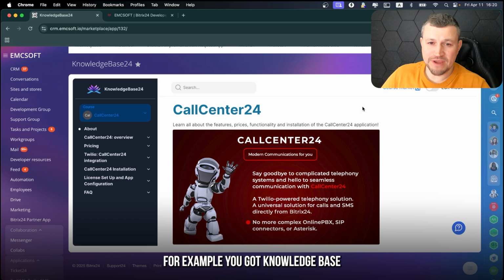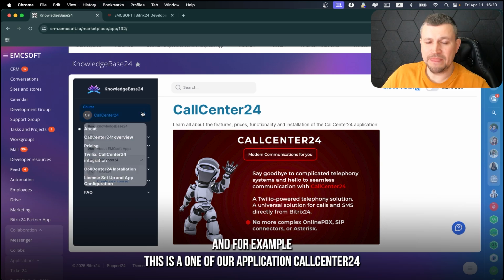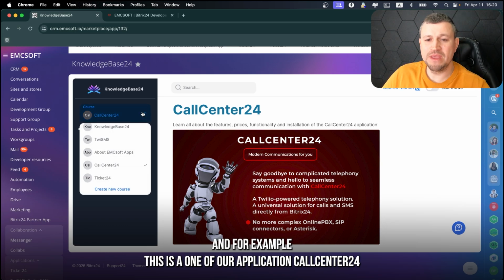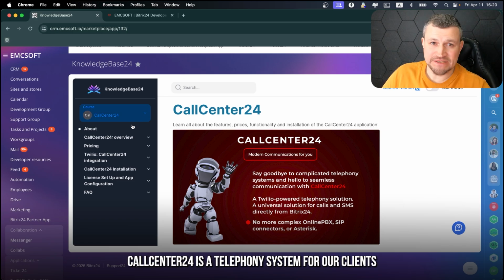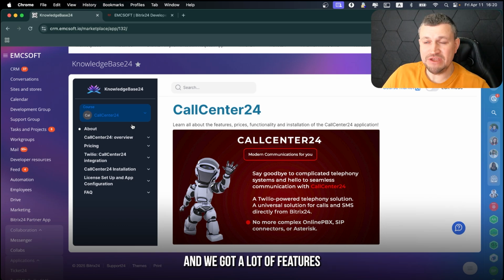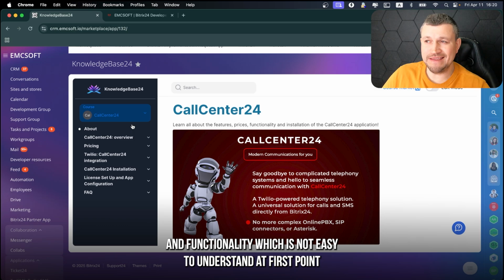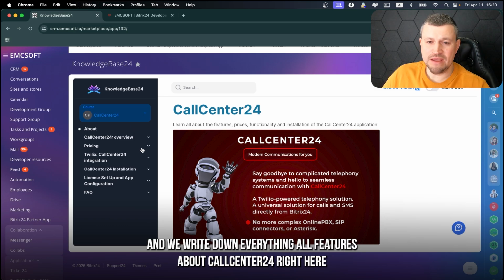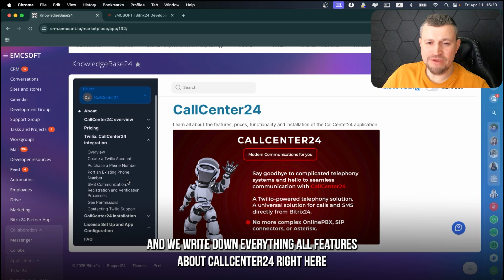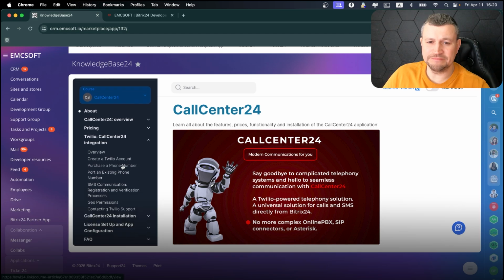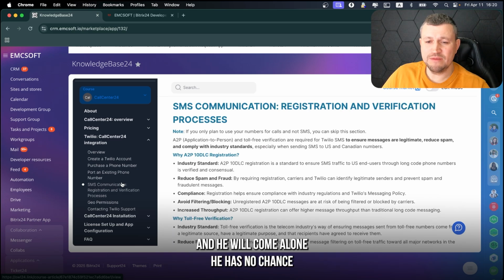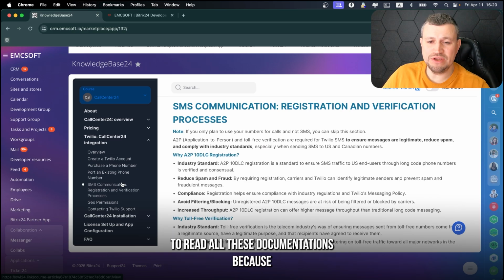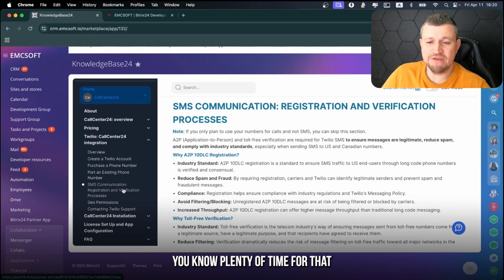For example, you have a knowledge base, and this is one of our applications, Call Center 24. You have the documentation about Call Center 24. Call Center 24 is a telephony system for our clients, and it has a lot of features and functionality which are not easy to understand at first. And we write down all the features about Call Center 24 right here. If somebody new comes along in your company, he has no chance to read all this documentation because it takes plenty of time.